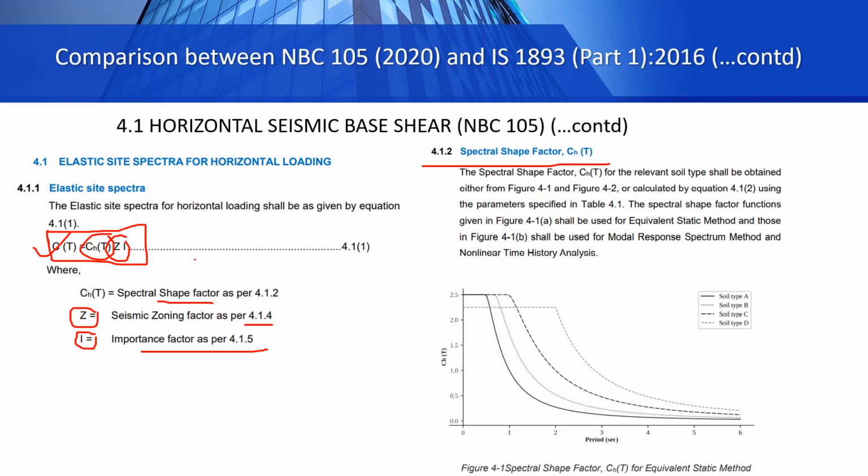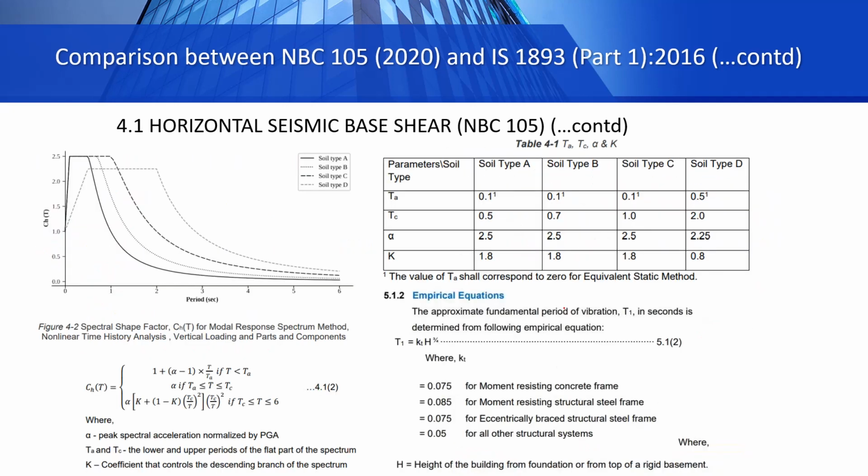Our new building code divides soil type into 4 categories A, B, C, D, and this value of spectral shape factor is dependent on this soil type and the time period. We have this spectral shape factor diagram for equivalent static method and response spectrum method separately. So if you are determining the value of CST for equivalent static method, you have to look at figure 4.1. And if you are designing using a response spectrum method, then you can use either figure 4.2 or you can use the formula that is given here.